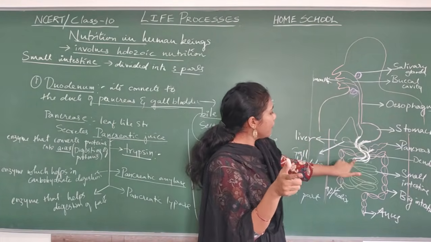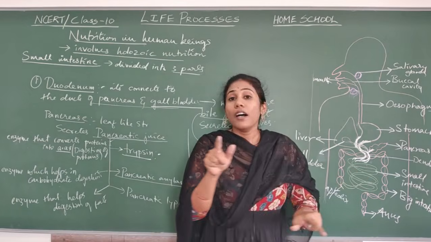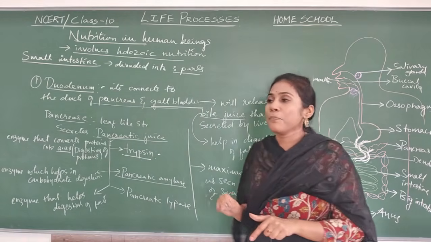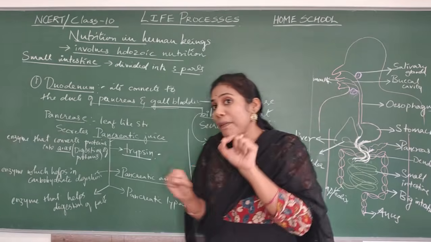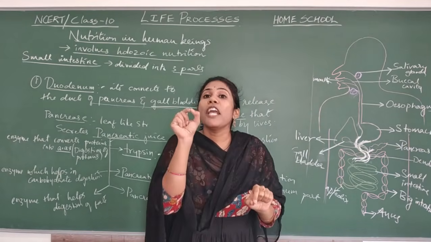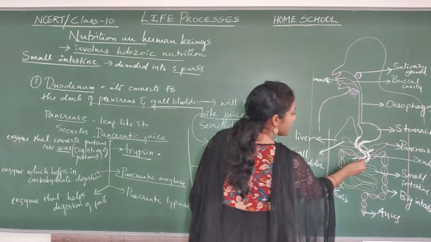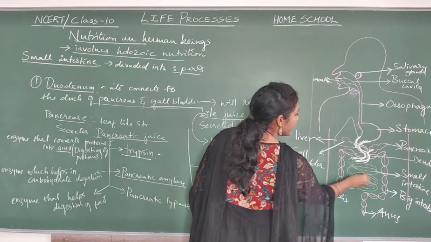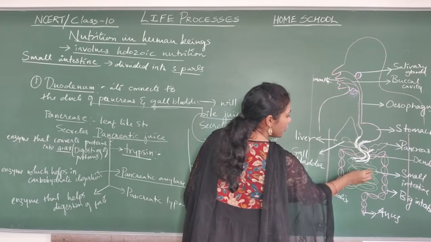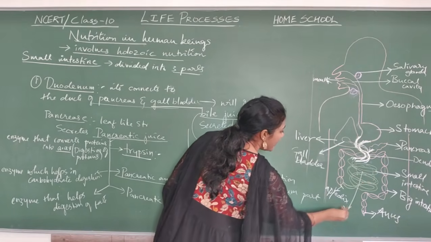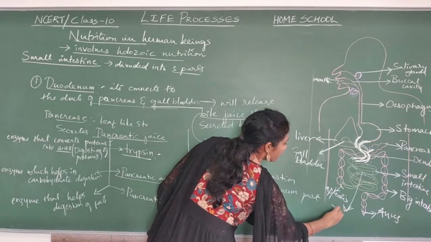These digested food will go to the next part of the small intestine. Which is the next part of small intestine? Jejunum. So which is a jejunum here? This much is a duodenum, and this middle portion of the small intestine is called jejunum.